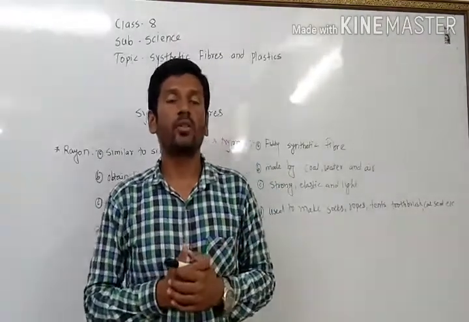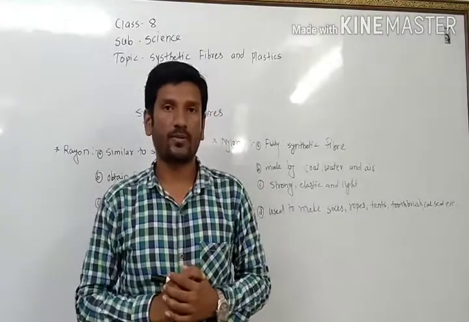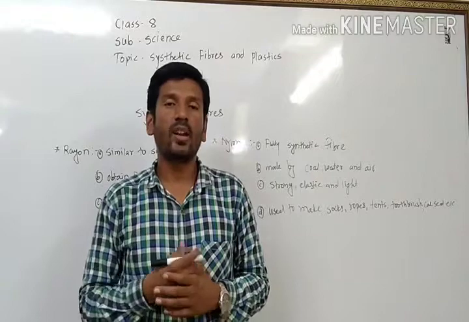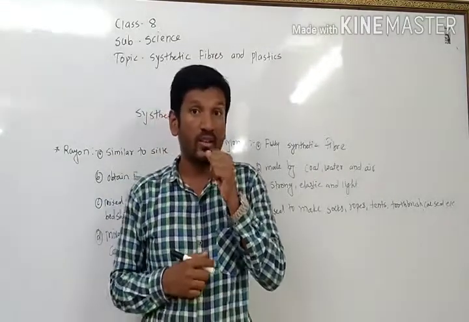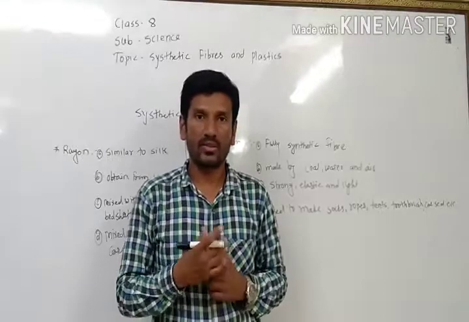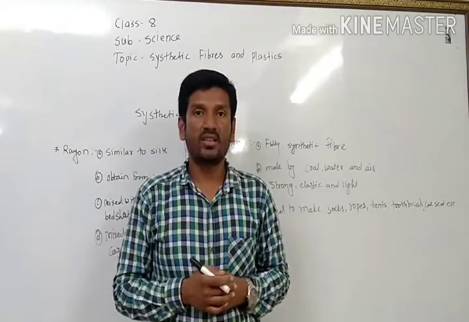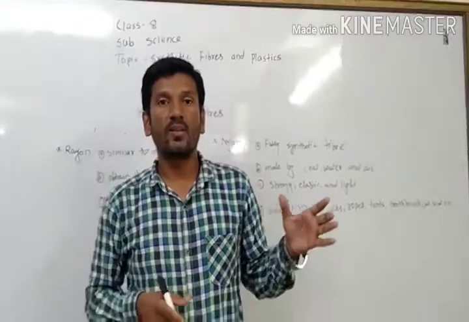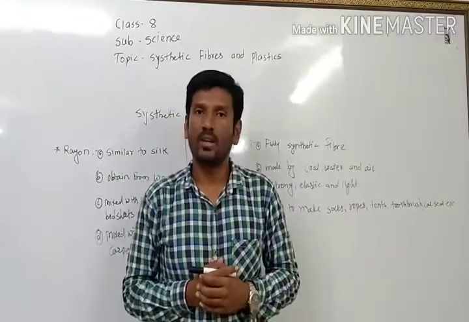In the last video we learned about the history of clothes, how human beings started using clothes. Next we learned about the different types of fibers. There are two different types of fibers. First one is natural fibers, second one is synthetic fiber. Natural fibers are divided into two different parts: first one is plant fiber and second one is animal fiber.